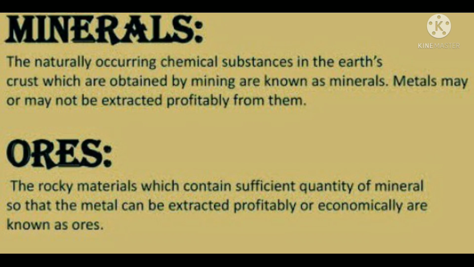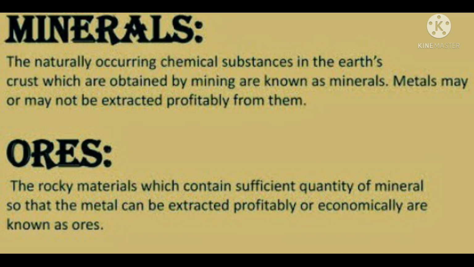Bauxite is also a mineral containing aluminium. The formula for clay you can see in the video: Al2O3.2SiO2 plus water. Bauxite is Al2O3.2H2O. Both are considered minerals because they are found in the earth's crust. Both have the metal aluminium.